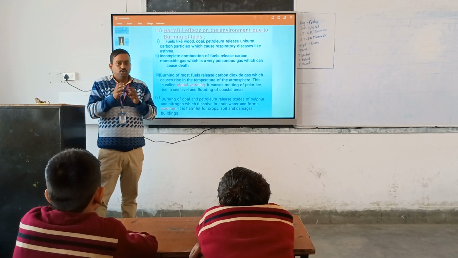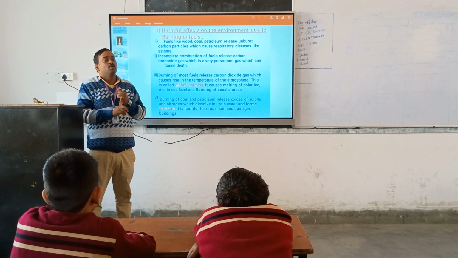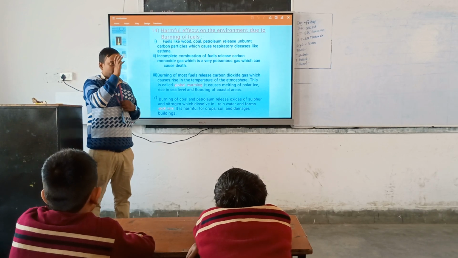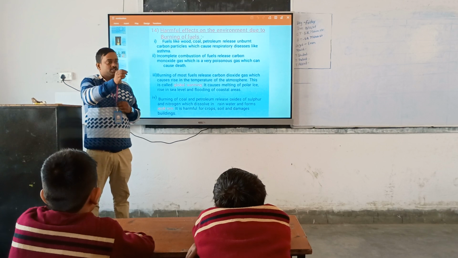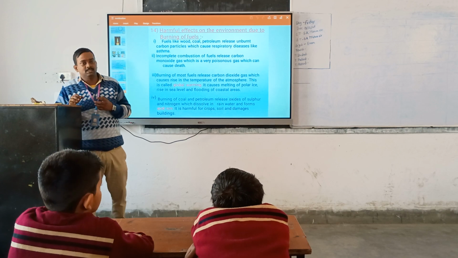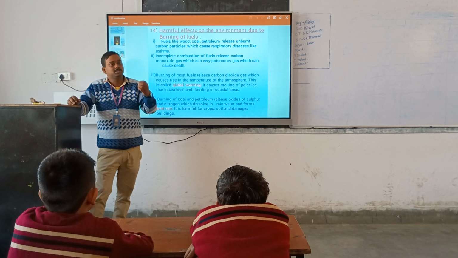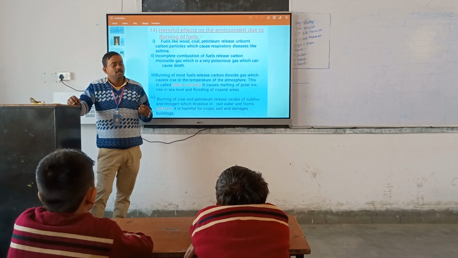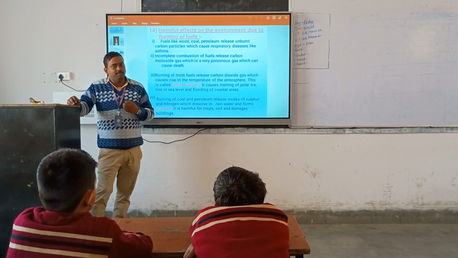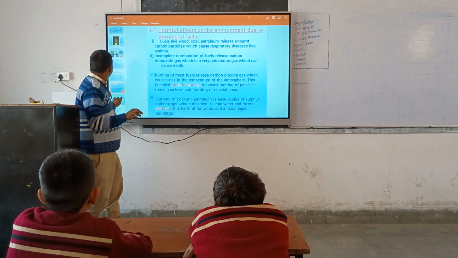So when you select any fuel, you take some caution. First, take the fuel with minimum ignition temperature. Second, it produces a high calorific value, giving high temperature. Third, it does not produce any pollution. It is easily available and the rate is very cheap. Okay.